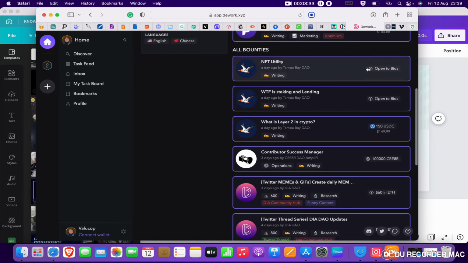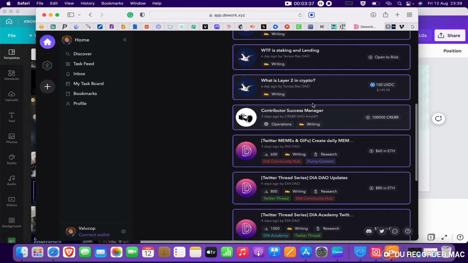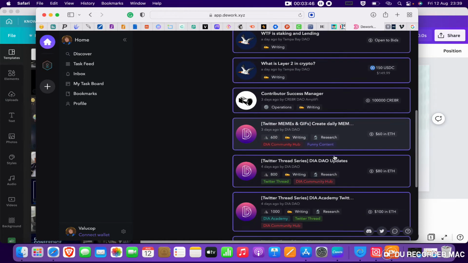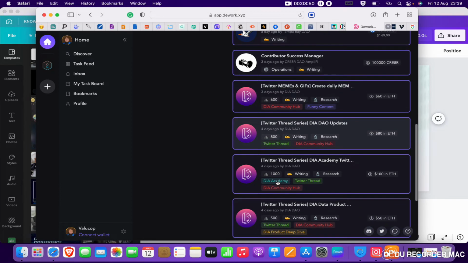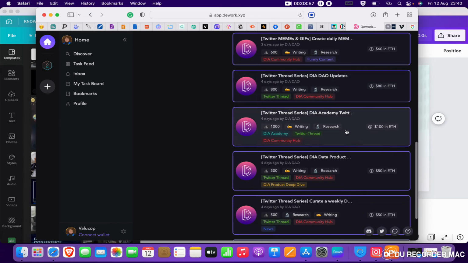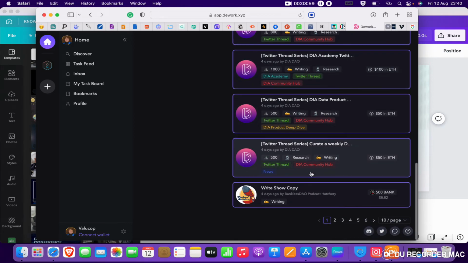Now these are the ones that are open to bid. This was posted here, so you can bid on them. What is layer 2 in crypto? You can write this, and it's $150. See, this is amazing. You have to seize this opportunity. This is $60 in ads. This is a Twitter thread series for the DAO update. They're willing to pay $80 in ads for this and all of that. So it's time to utilize this massive opportunity.